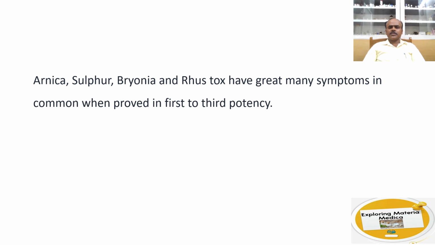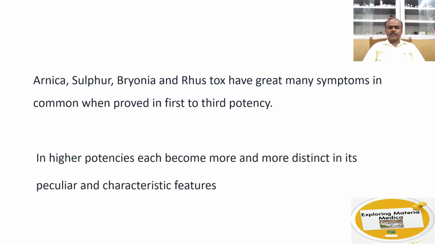Arnica, sulfur, bryonia and rhus tox have a great many symptoms in common when they are proved in first or third potency. So in these potencies, we cannot differentiate arnica, sulfur, bryonia and rhus tox because of these common symptoms, but when the same drugs are proved in medium or higher potencies, they produce more distinct and peculiar symptoms and characteristic features by which you can differentiate these 3 or 4 drugs.